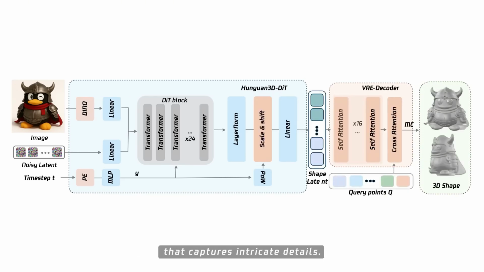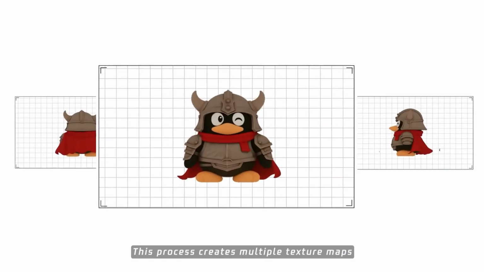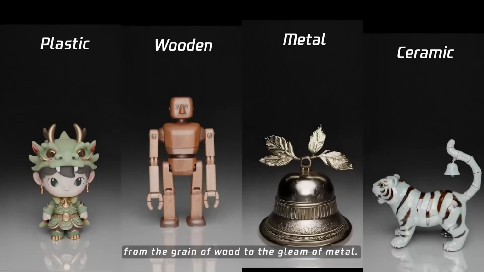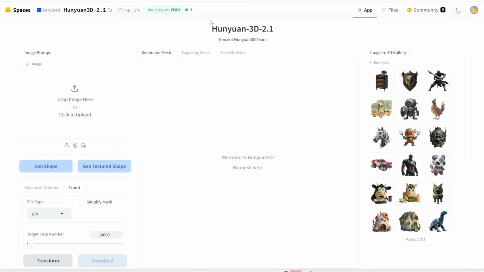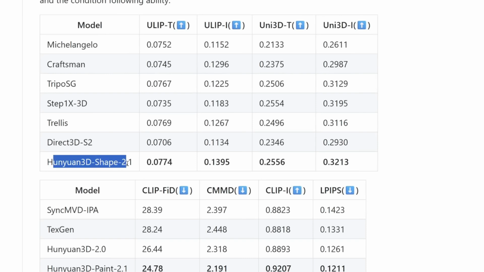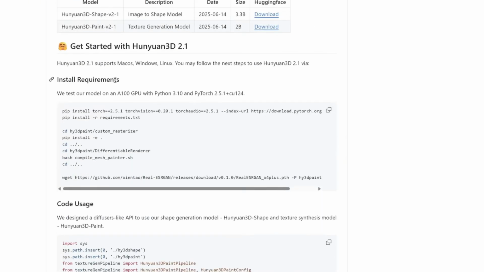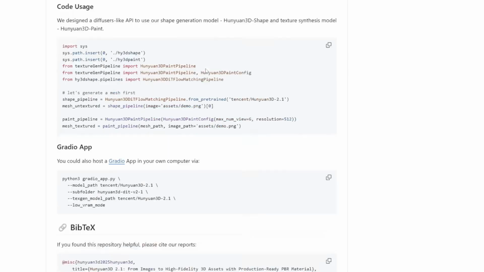It's not limited to just generating the shape of the model, it can also produce the texture, which includes the albedo, essentially the color, as well as its metallic properties and roughness. And get this, they've put out a free Hugging Face space where you can try it right now on the web. Here are some benchmark scores assessing 3D asset quality, and as you can see, Hunyuan 3D 2.1 is better than the other big 3D model generators out there, like Tripo, Trellis, and Direct3D-S2. You know, the ones I've talked about on my channel. They've already released all the models for download from Hugging Face, so you can run them locally as much as you want. Here, you'll find all the instructions on how to install and run everything.